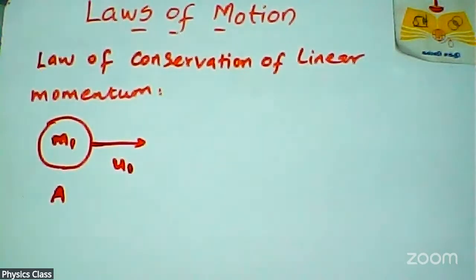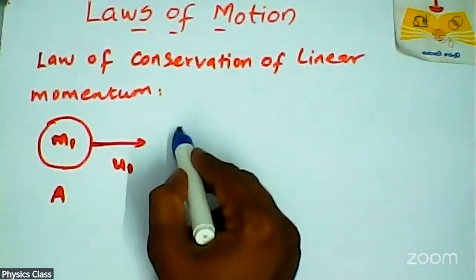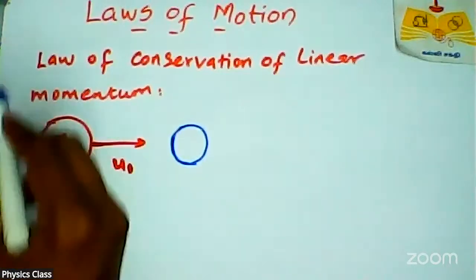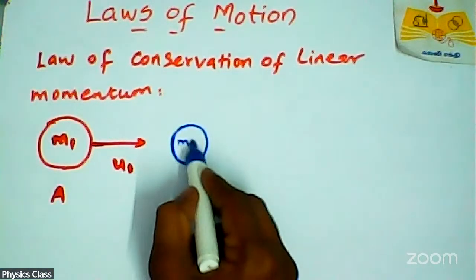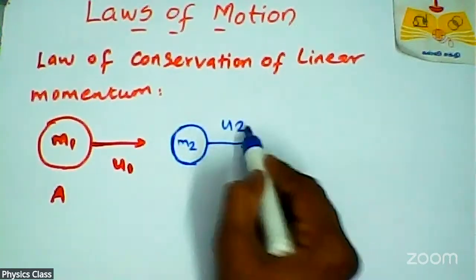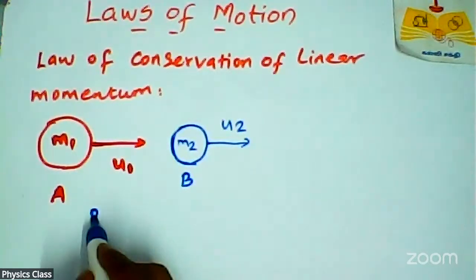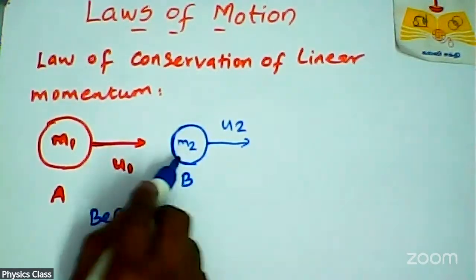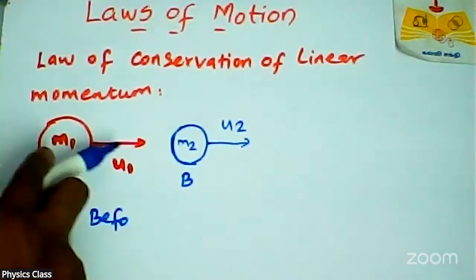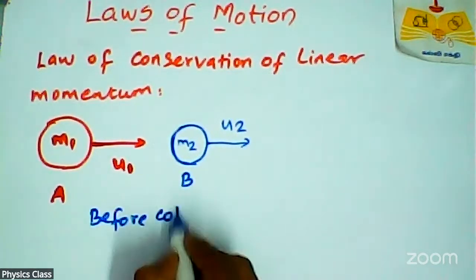Here is another object, much smaller than the first object. This is m2, and it also travels with some initial velocity denoted as u2. This is object B. So this is before collision. This goes in this direction, and this object also goes in this direction. So this is before collision.